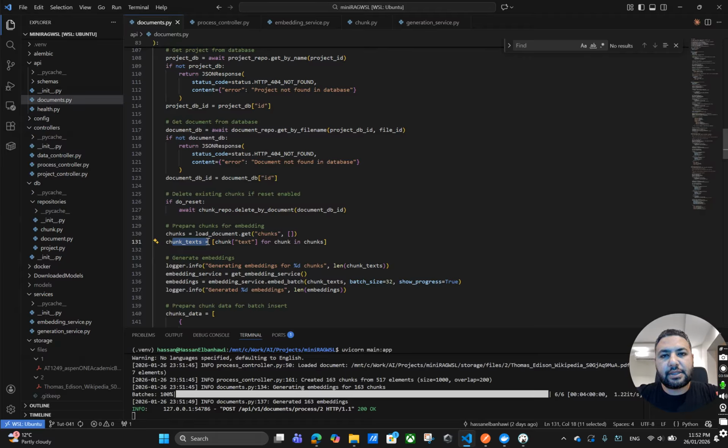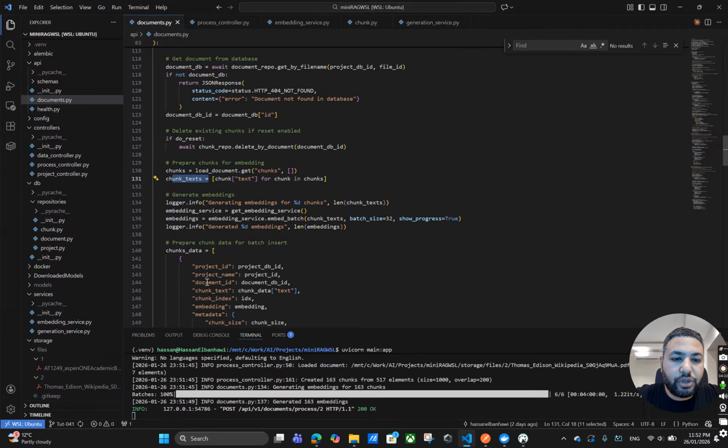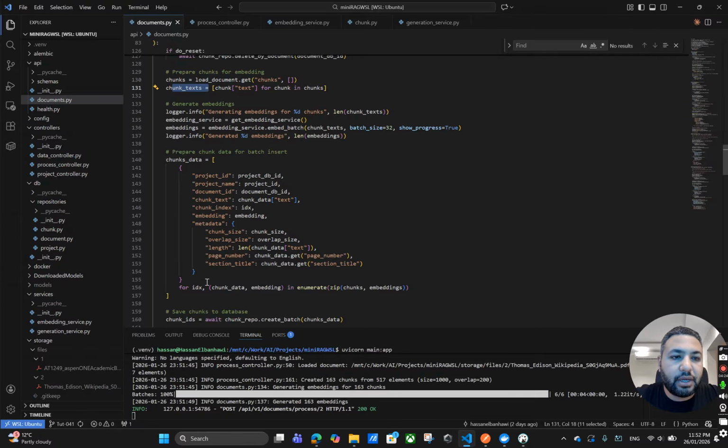So this text will be converted to vectors or to some numbers. We have a model that is pre-trained like the large language models in order to take the text and convert it to numbers. So this is what we mean by embedding. Once we have these embeddings, we will save all of that in my database.